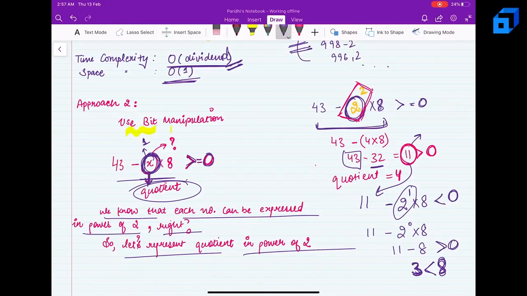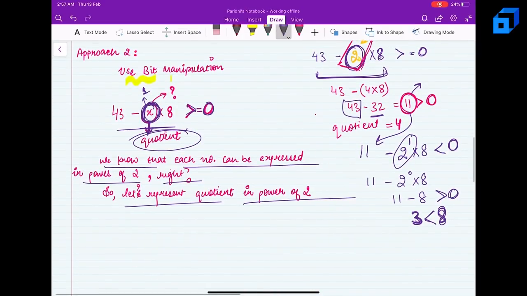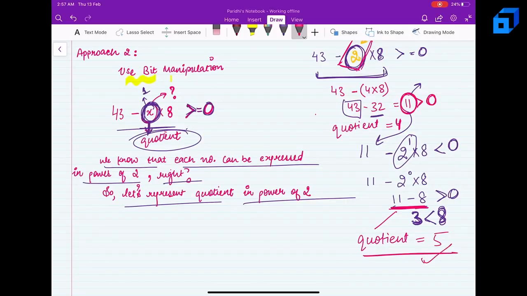we now have to stop. But again we have subtracted 8 just once, right? Just once we have subtracted 8. So it will be added to the quotient. Now my quotient has become 5, which is actually my answer.